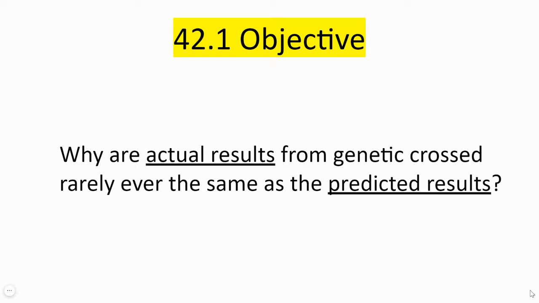So now we are going to explore another new objective of the genetics crosses portion, where we'll see that when Mendel performed these crosses, did he really get an exact 3:1 ratio of phenotype in the F2 generation, or did he get the exact 9:3:3:1 proportion of every phenotype in the F2 generation in his dihybrid cross or not? So let's see why sometimes, not sometimes but always, the actual results of genetic crosses are rarely ever the same as the predicted results.